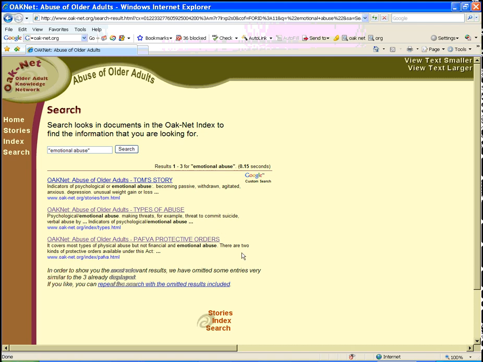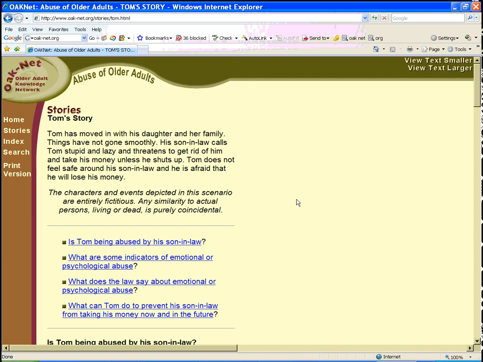So here we have 3 results that have come up. One of them, it looks like it's from one of the narratives called Tom's Story, and then one of them is from the index of legal information. So let's click on the first result, which is Tom's Story, and this is a story that deals specifically with emotional or psychological abuse. And so you were able to access the information through the search engine.